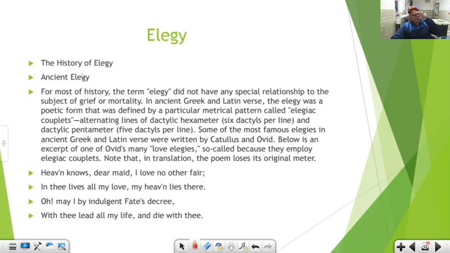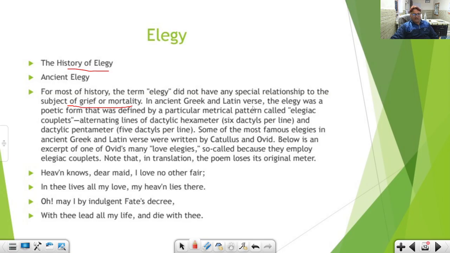Now let's look at the history of elegy, how it began. For most of history, the term elegy did not have any special relationship to the subject of grief or mortality. Okay, so today, as we know, elegy is an expression of grief, sadness, sorrow, melancholy. But when we look back in ancient times, we find that elegy did not have any relationship to the subject of grief and mortality.